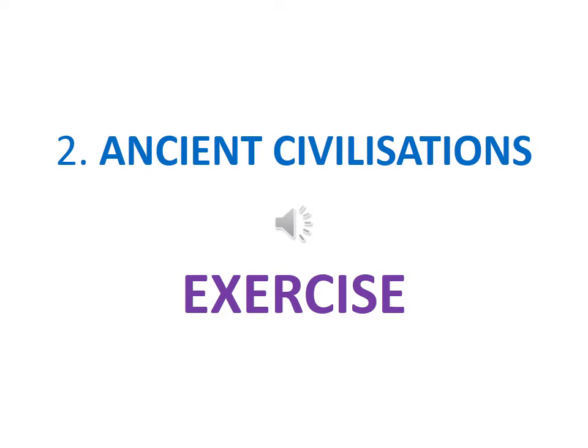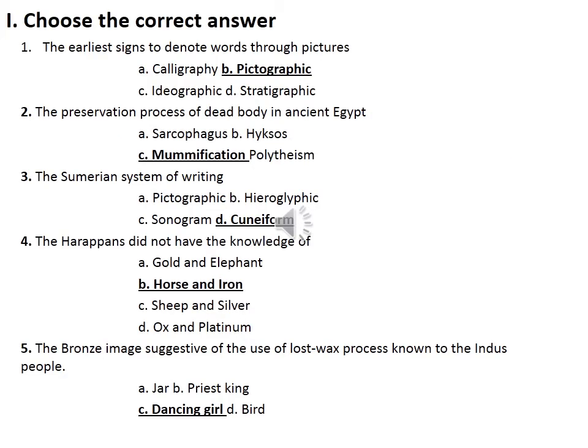Okay, so in today's class we will discuss the book back exercise. So we will complete the book back exercise. Okay, so come to page number 30. So first, choose the correct answer. First question, the earliest signs to denote words through pictures is called as calligraphy, pictographic, ideographic, stratigraphic.